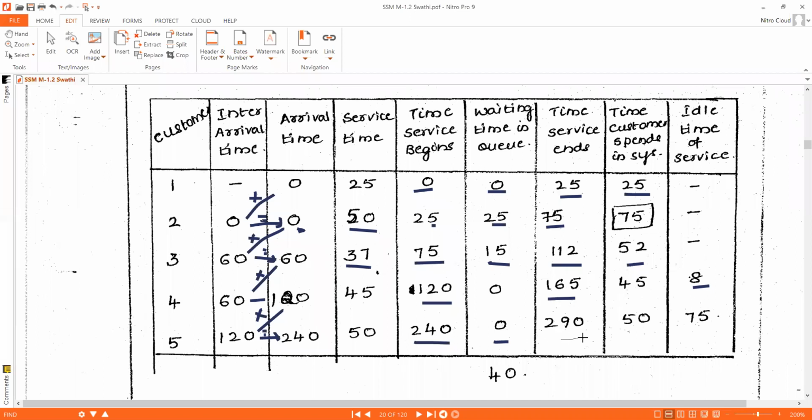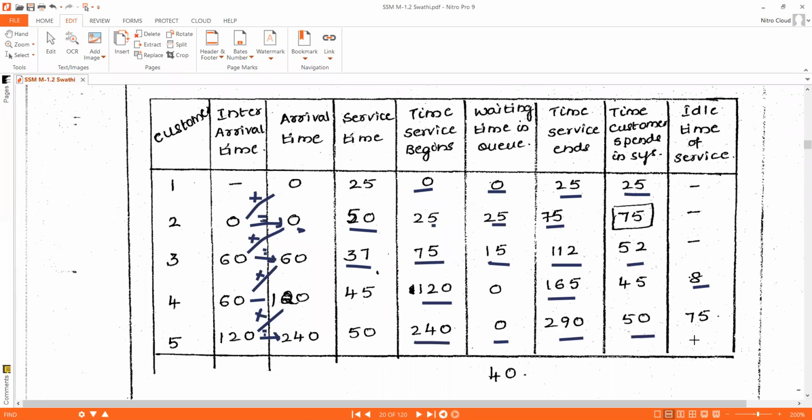Then at what time does the service end? The customer's service time is 50 minutes. It will take 50 minutes to execute customer 5's job. At simulation clock time 240, customer 5's job started executing. So 240 plus 50 is 290. At 290, the service ends for customer 5. Now the total time the customer spends in the system is waiting time plus service time. He didn't wait in the queue, so 0 plus his service time 50. 0 plus 50 is 50.